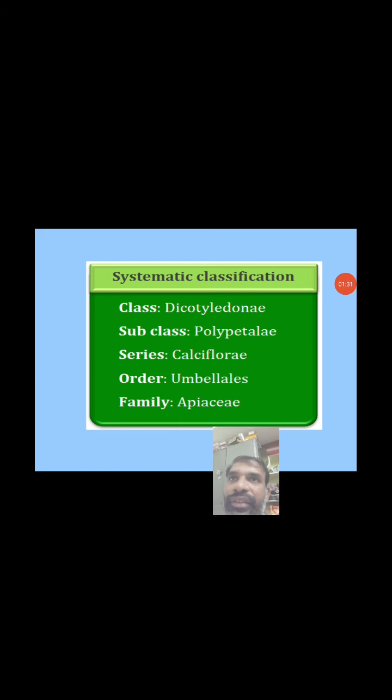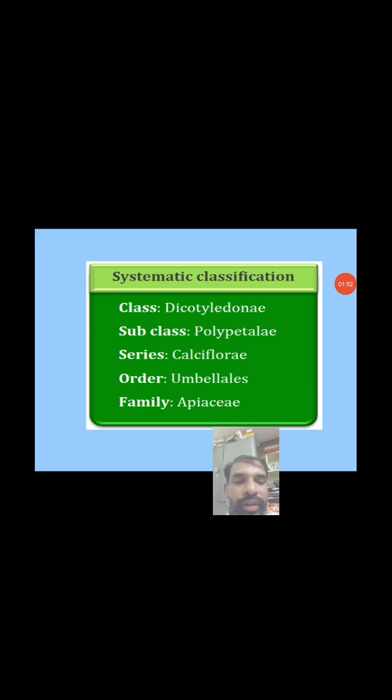Next, the modern APG system, for example APG IV of 2016, gave a different systematic position to Apiaceae, that is division angiosperms, clade eudicots, and order Apiales.